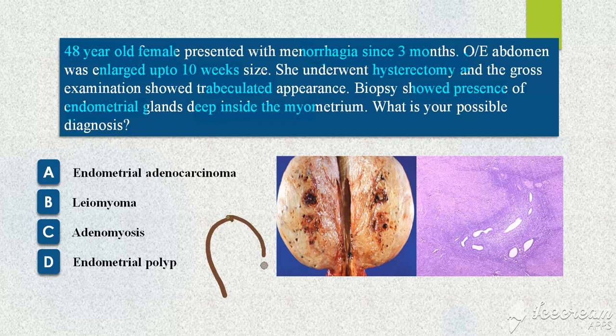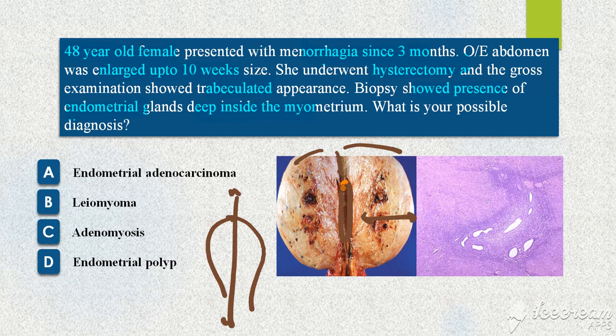So this is how a uterus looks, and this is cut open like this and it's open like two halves. So what you're seeing here is this is the myometrium, this is the endometrial cavity. Okay, so it is thickened. The myometrium is usually not this much thick, so the myometrium is thickened. In addition to this, what do you see? You can see some dark hemorrhagic spots here. So whenever you see a thickened myometrium with hemorrhagic spots, always think of one diagnosis, which is adenomyosis.